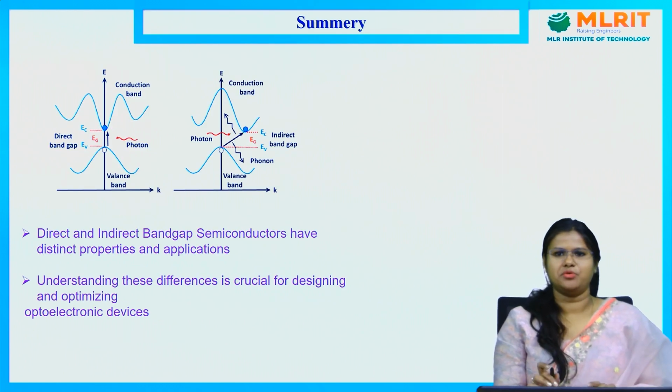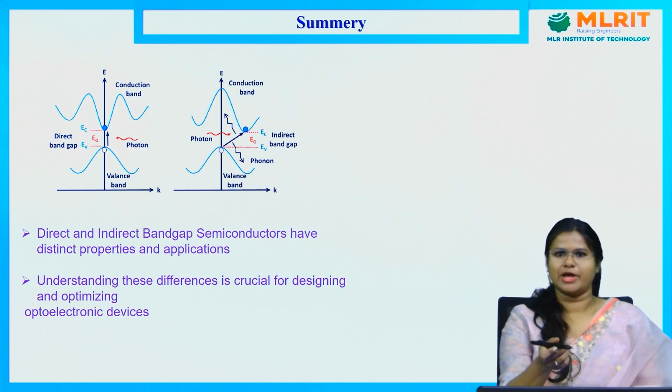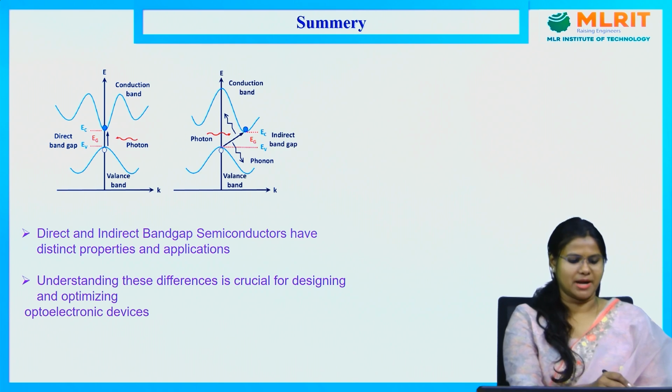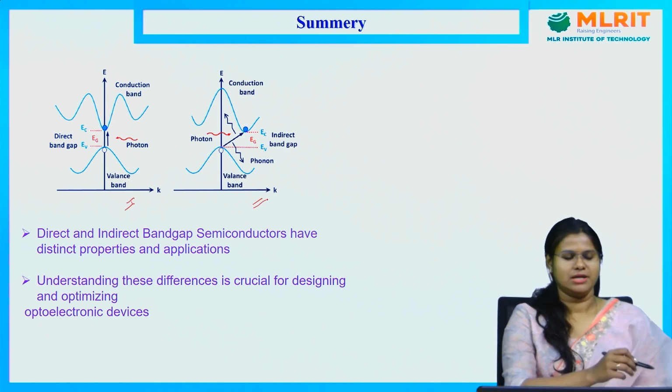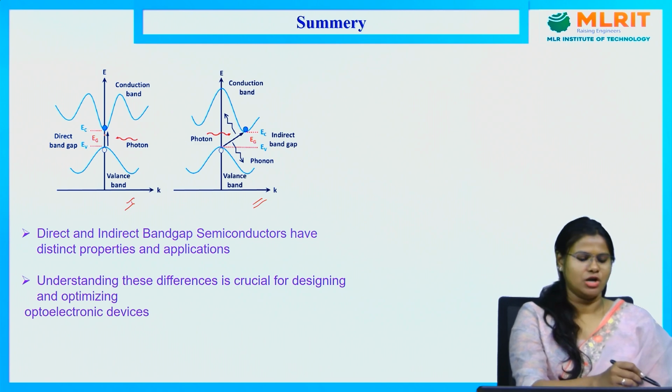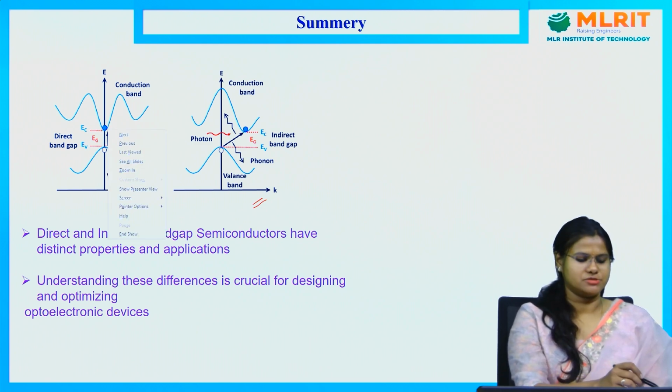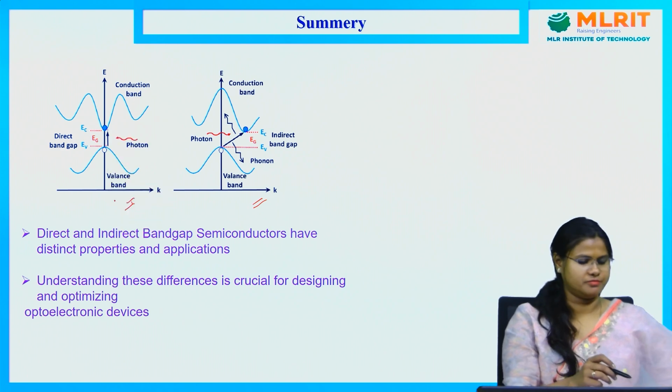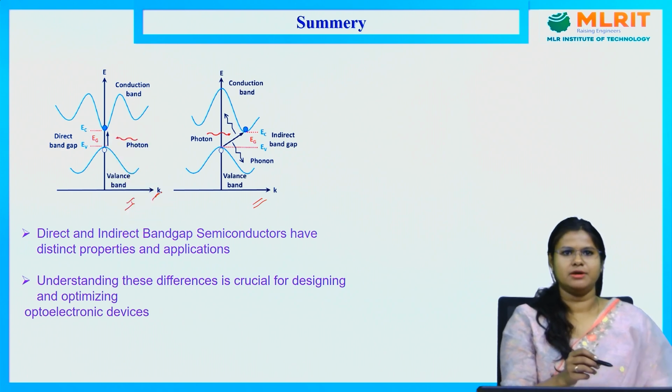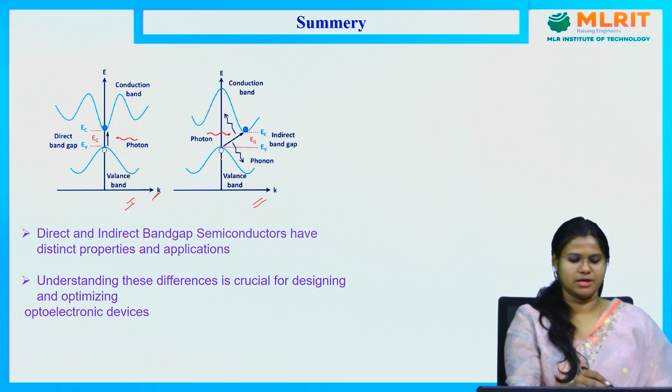So now the summary of this talk. I have discussed direct bandgap semiconductor and indirect bandgap semiconductor. In direct bandgap semiconductor, top of the valence band and bottom of the conduction band occur for the same value of wave vector. For indirect bandgap semiconductor, top of the valence band and bottom of the conduction band occur for different k values.